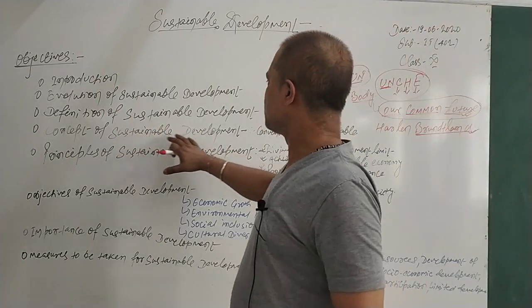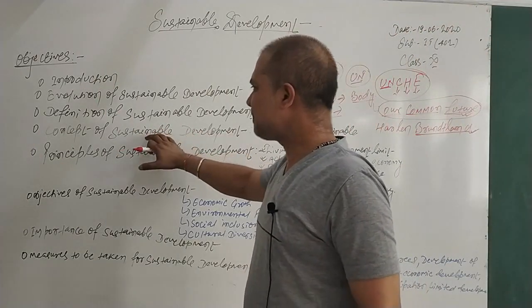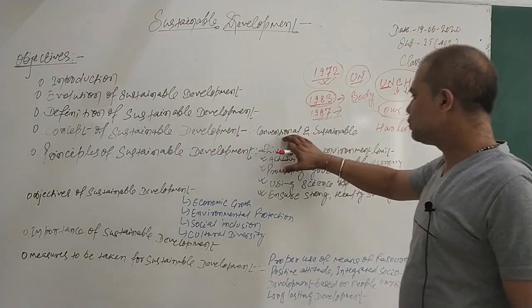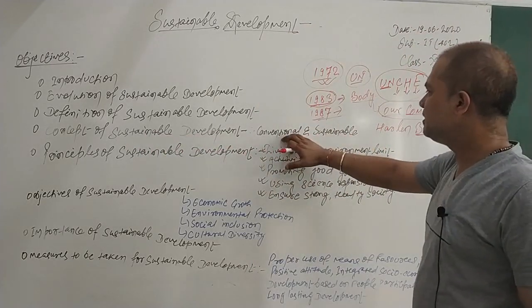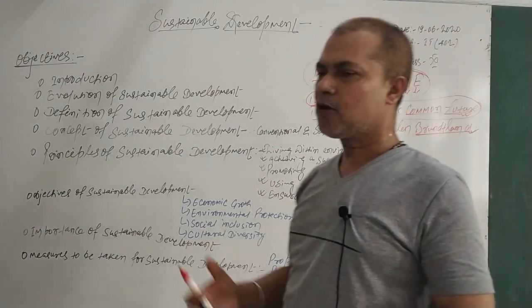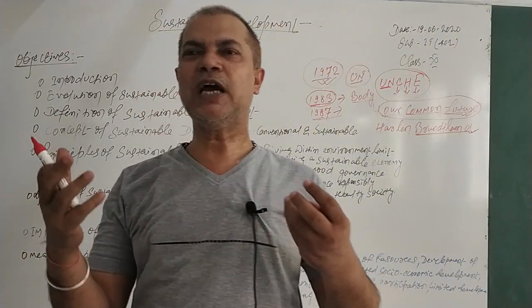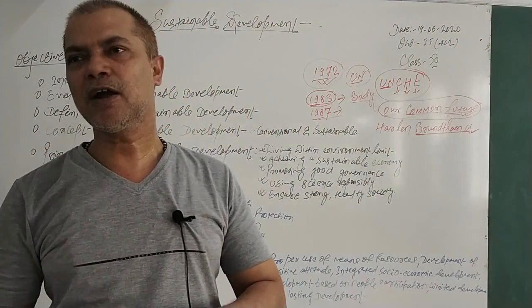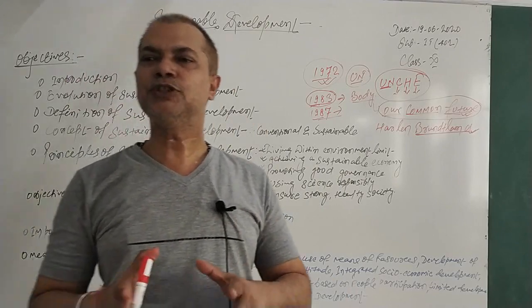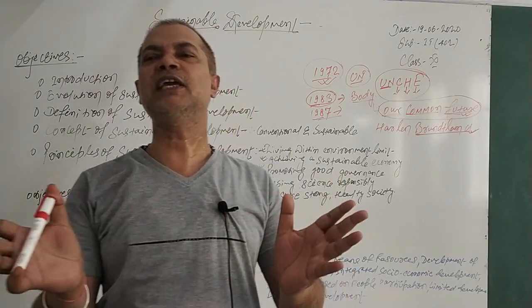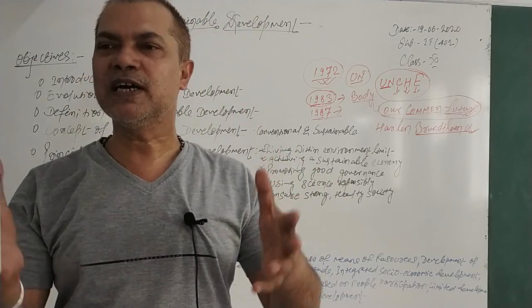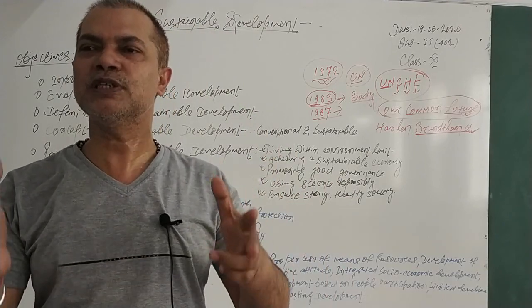Now, the concepts of sustainable development. There are two kinds of concepts we have: conventional and sustainable. The conventional concept is one where people talk about development without considering the environment as a crucial component.